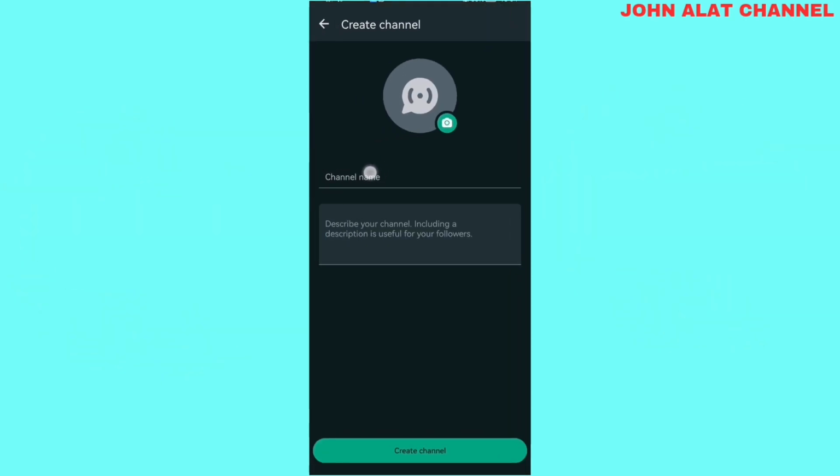Here you have to input your channel name and input your picture or your profile picture for the channel and give a slight description about your channel. And when you're done, you just tap on create and your channel will be created.